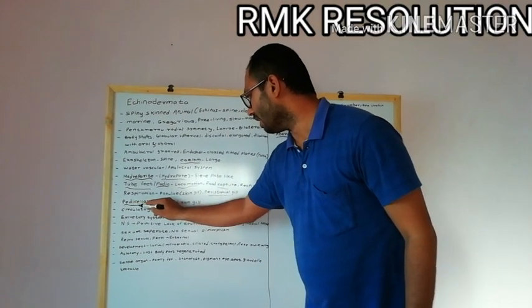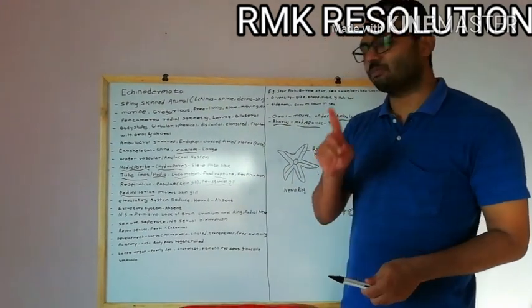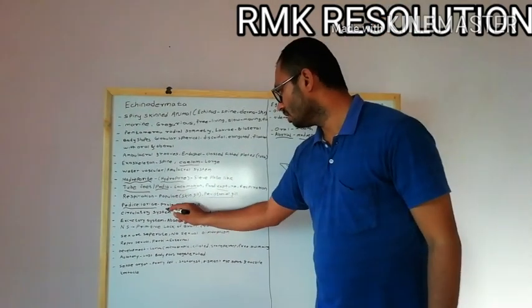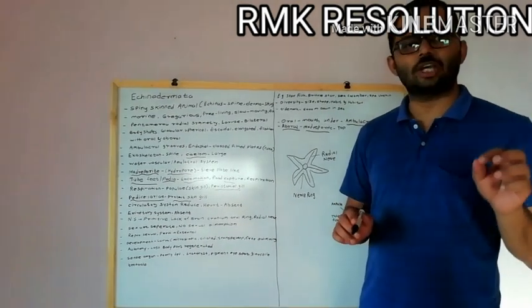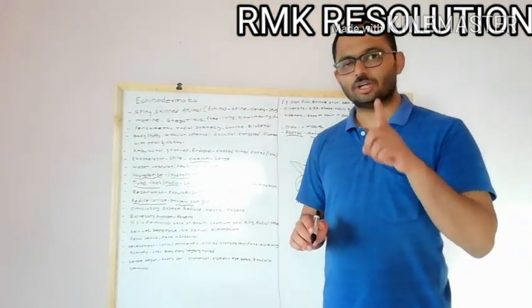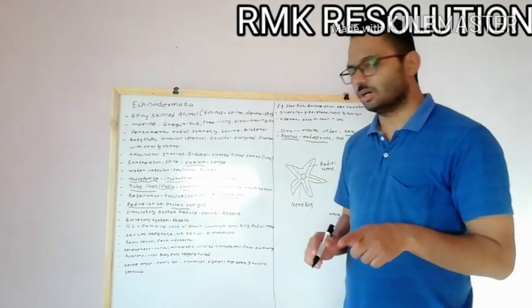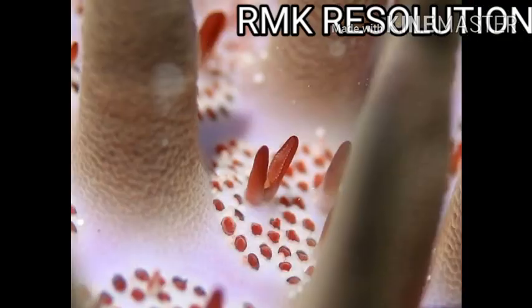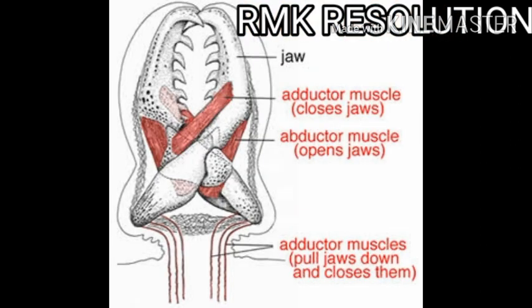Next, pedicellariae. Pedicellariae are pointed structures found on the surface of the animal, and they are used for protection. They protect the skin gills. You can see the pedicellaria figure in the next view. The picture shows the pedicellaria, a pointed structure used for the protection of the animal. This picture also shows the pedicellaria. Different shapes of pedicellariae are found on different animals.